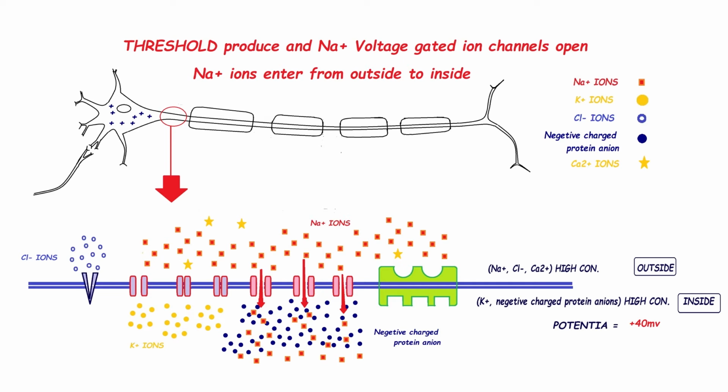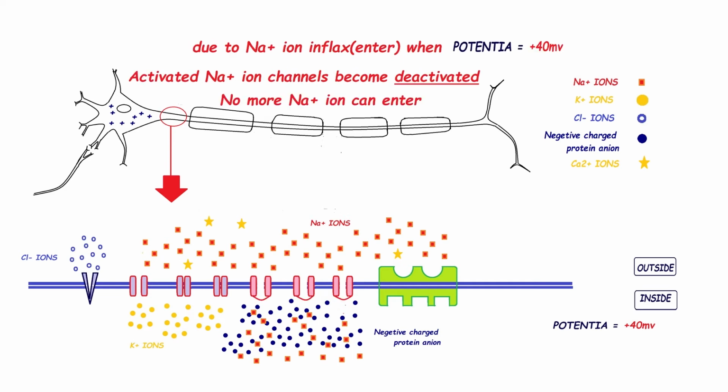But when the potential reaches plus 40 mV, the voltage gated sodium ion channels will become deactivated, and after that no more sodium ions can enter inside. So maximum sodium ions can enter until the potential becomes plus 40 mV,